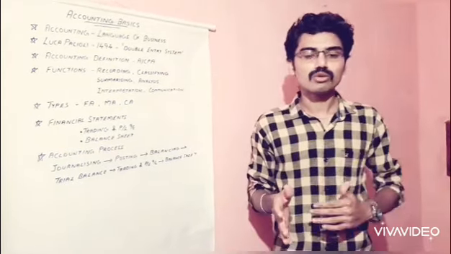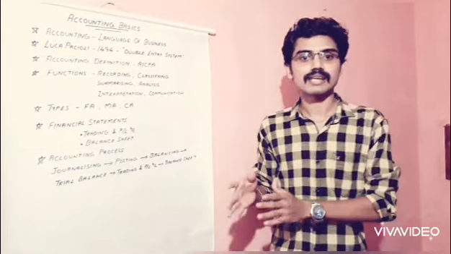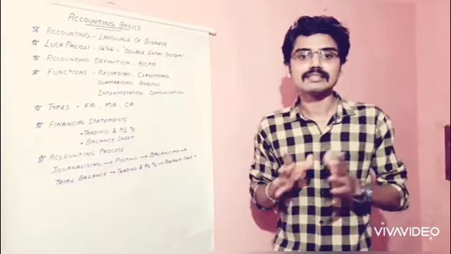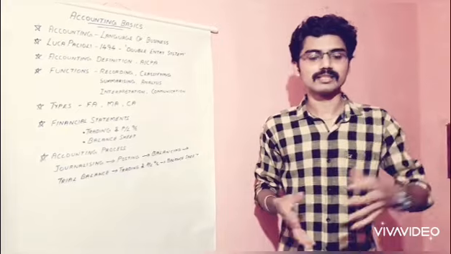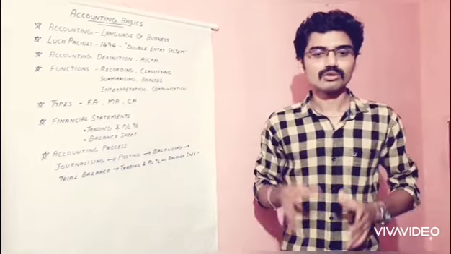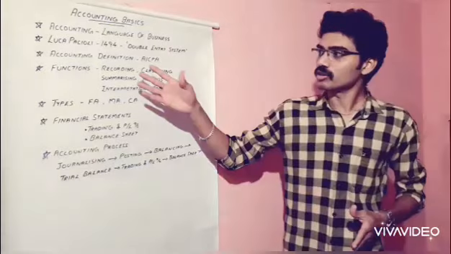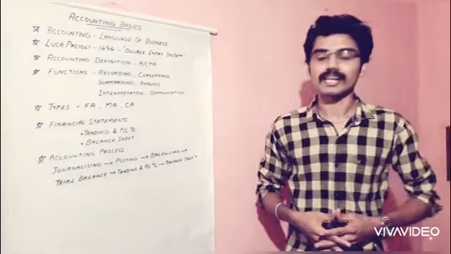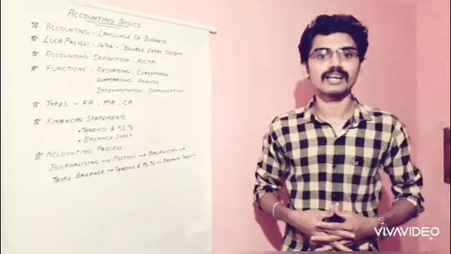First of all, we have to record the transactions in our books of accounts, then classify these transactions according to their similar nature, and then we have to summarize them in our books. Then we have to analyze and interpret the results, and then communicate this information to the end users. So from the definition, it is clear what we mean by accounting. That's the accounting definition given by the American Institute of Certified Public Accountants. Then we can go to the functions of accounting.